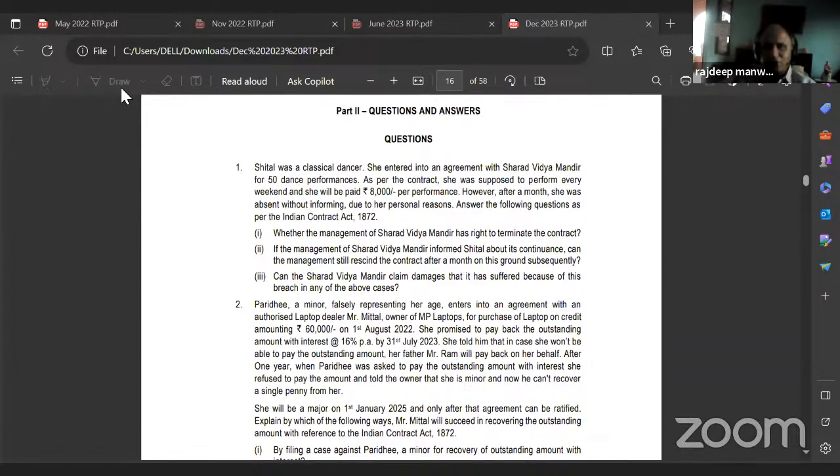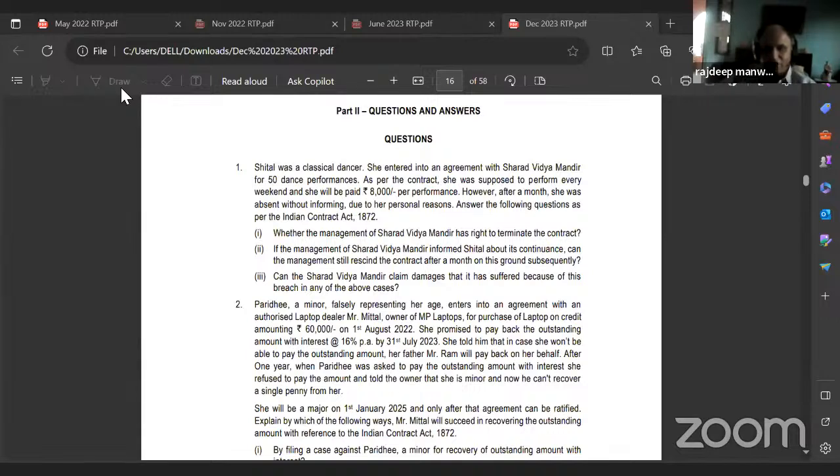So if they continue with Mrs. Sheetal as a dancer, they cannot cancel the contract or rescind the contract after 1 month of entering into the contract. Then you'll write the analysis, breach of contract can attract that, and the conclusion: as per part 1, they can terminate the contract. As per part 2, they cannot terminate the contract.